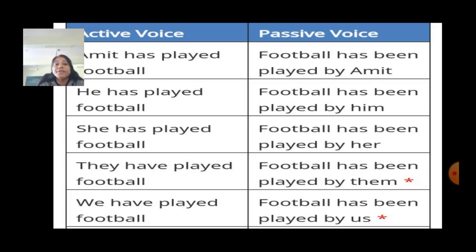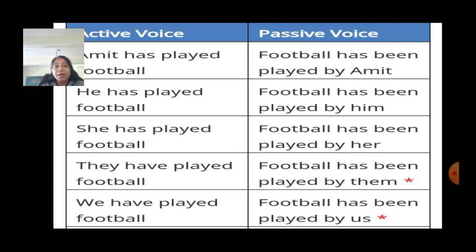Now, when it is in present perfect tense, then we will change have, has plus past participle into have, has plus been plus past participle. Amit has played football. Football has been played by Amit. He has played football.